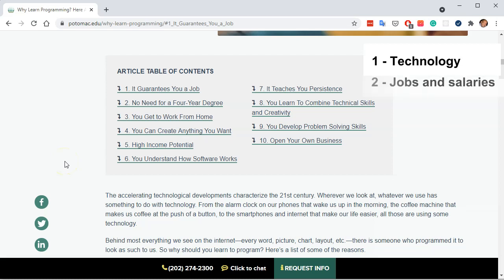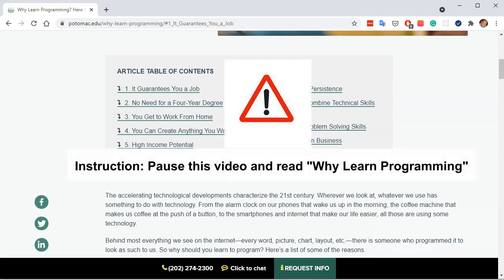Second, about jobs and salaries. And third, about creativity and the high income potential that you will have because you will be able to create applications. You will understand how the computer, the programs and the services work, and it will probably facilitate your job, your work. Please pause this video, read about the reasons, get motivated, and after that we will start our coding process.